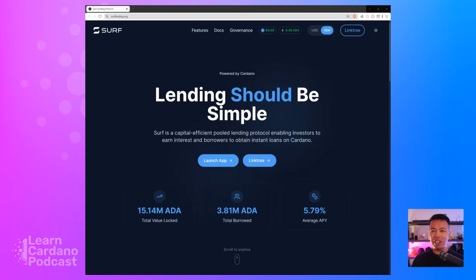It's been diminishing over the years, but using a platform like Surf uses smart contracts and allows you to earn that little bit extra APY, extra interest there, because you're lending it out to different users in the ecosystem to use it in other DeFi plays, in governance, and all sorts of different mechanisms out there. So let's get into it.